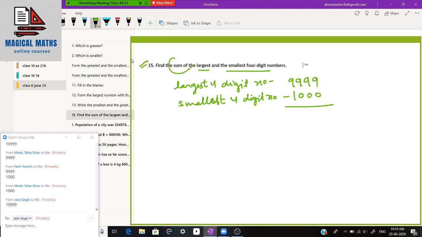So you have to find the sum, which means you have to add. So add and tell me the answer. Find the sum. Students, find the sum and tell me the answer.